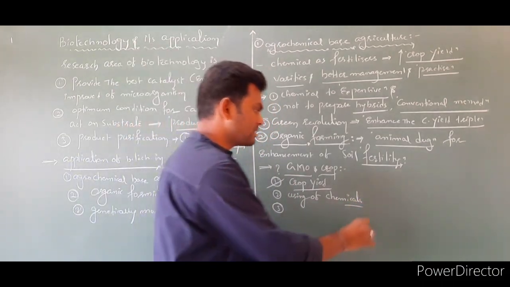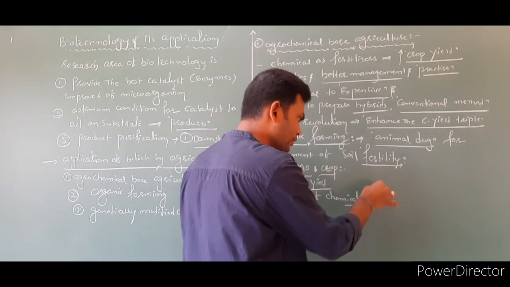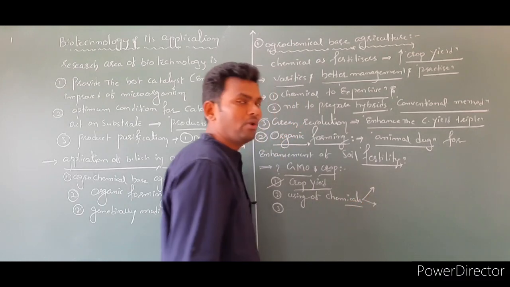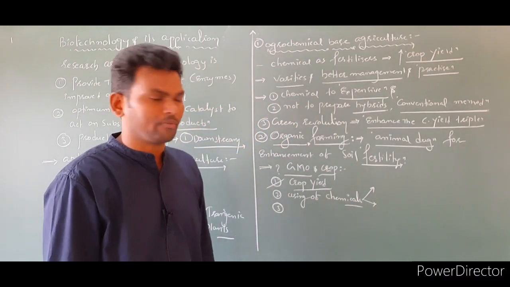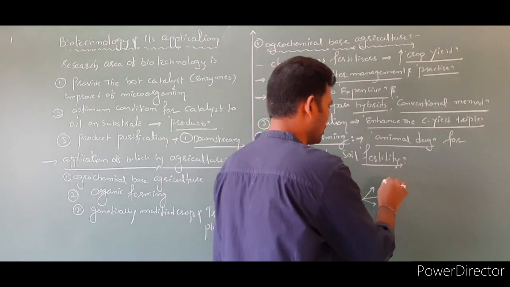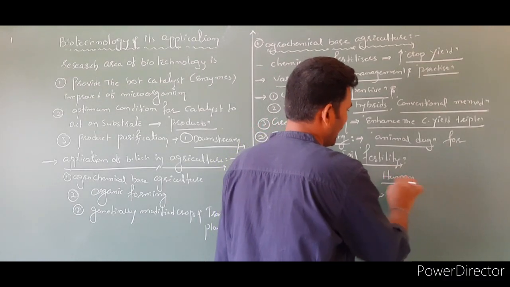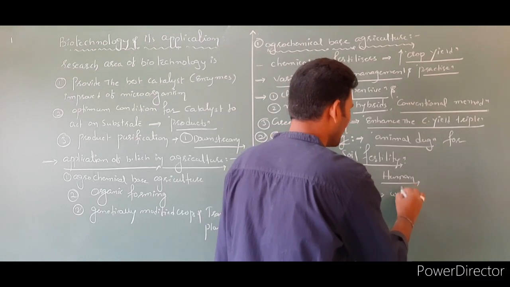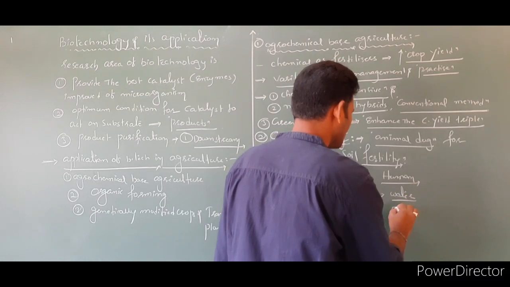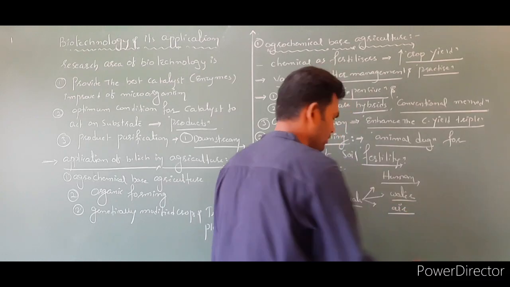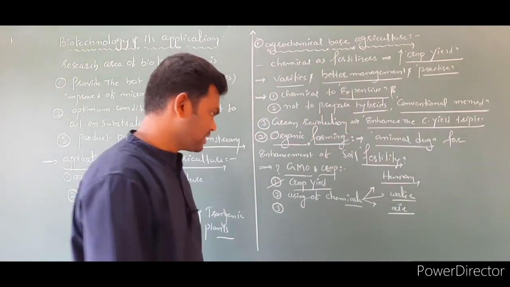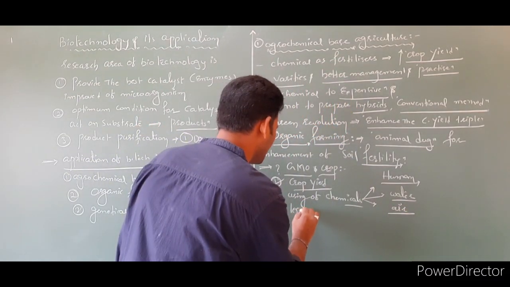Why? Because if you use chemicals, they are harmful to humans as well as they can pollute the water and atmosphere also. So these chemicals are harmful to humans and they can pollute the water, and the air is also going to be polluted. Next, less expensive.